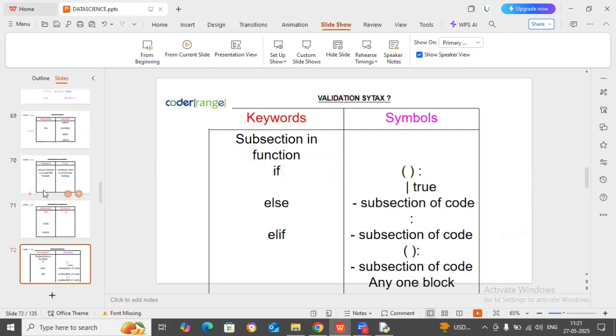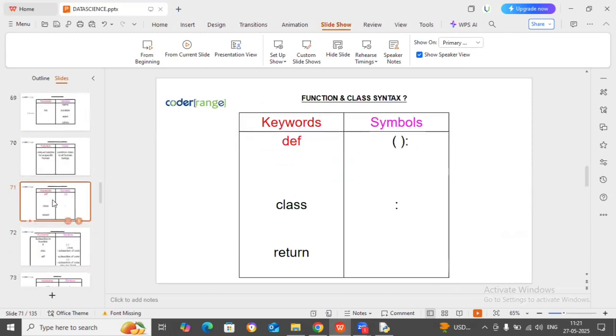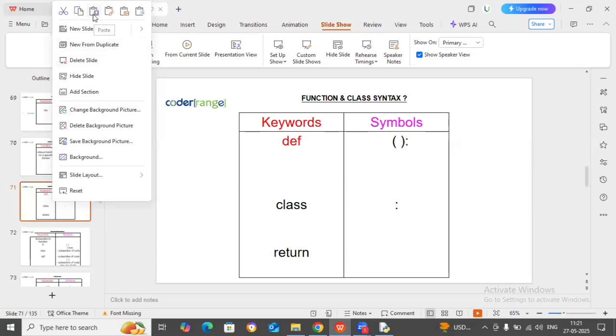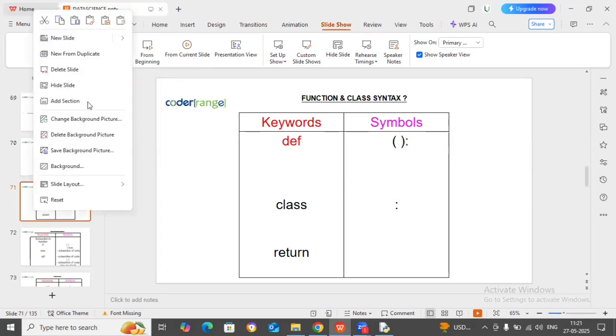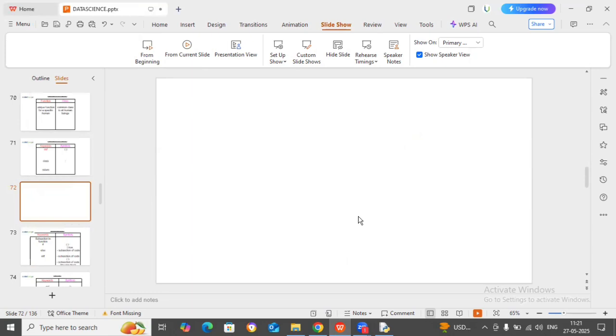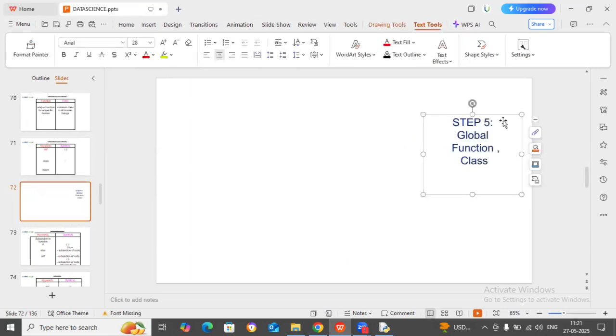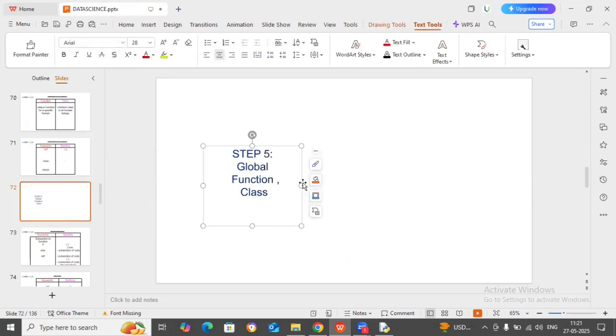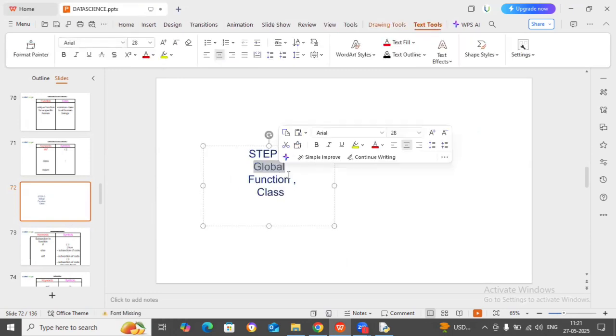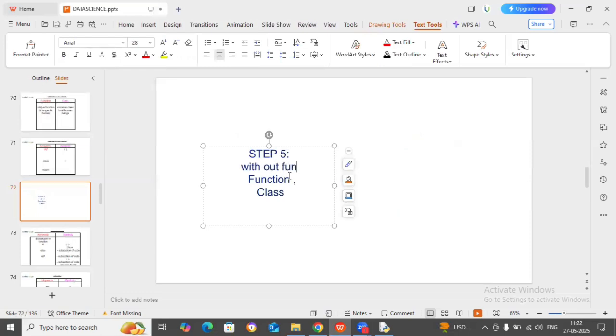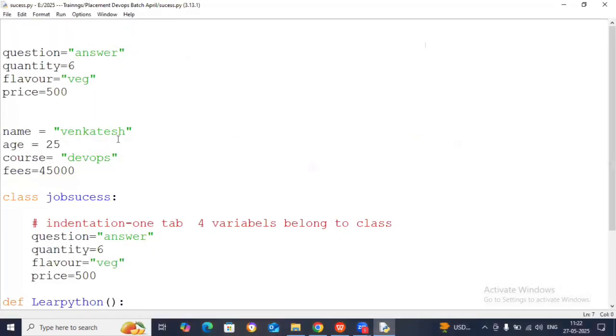Okay. So here, if you want to ask me, you can learn about a new slide you can put. I'm only making you understand what step 5 is. Step 5: how to write code globally. Globally means what? Without functions. This is a very important concept. This is without functions. See here.